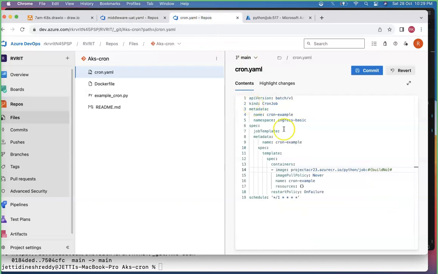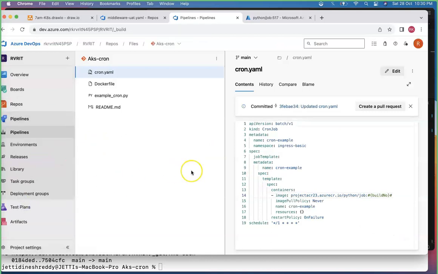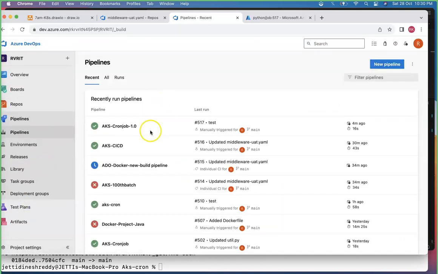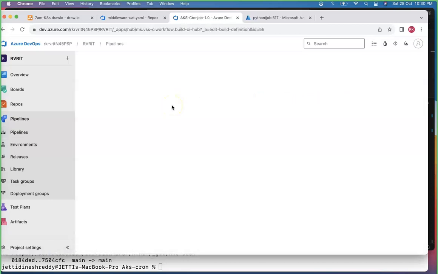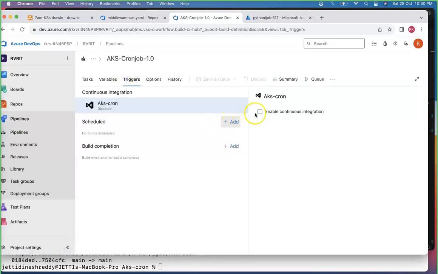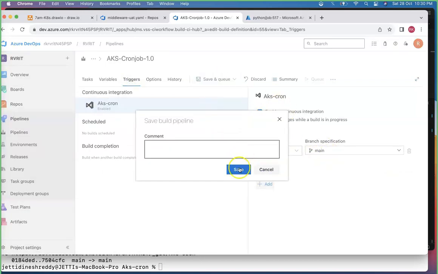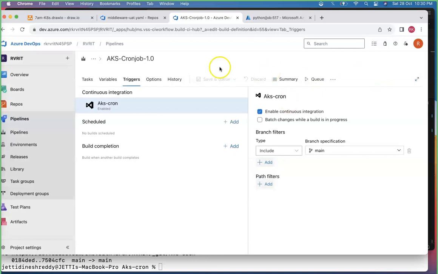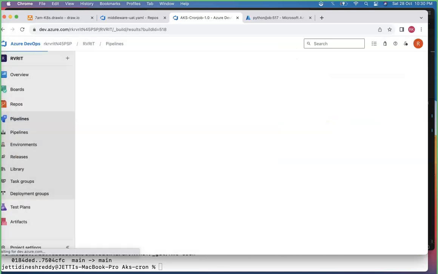The cron YAML, I'm just giving the same cron YAML, and I'm just committing, team. The moment when you commit, you can double check it's not CI enabled. Maybe you can go to the pipeline and enable the CI. Just come to the edit section, go for the triggers, and enable the CI continuous integration on the main branch. Save, and just queue it. Sorry, you can directly click on save and queue also. Just queue it now. Alright, so this is CI enabled.